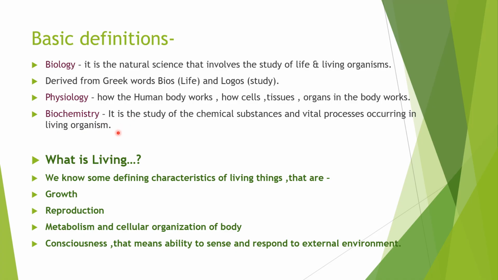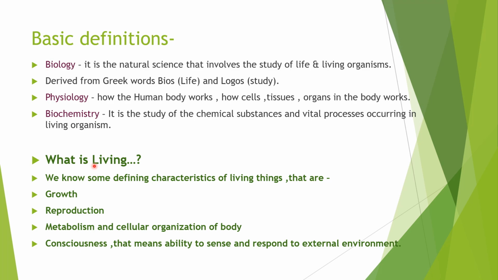So friends, the name of our chapter is the living world. Then what exactly does the word living mean? We can say that if a particular thing has the defining characteristics or signs of a living thing, then it can be a living thing.